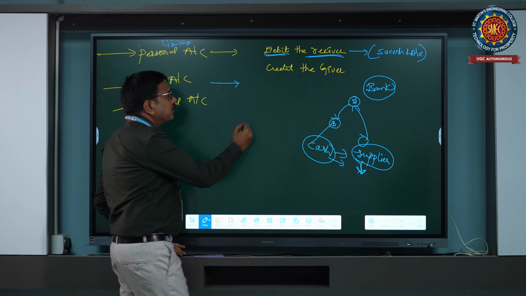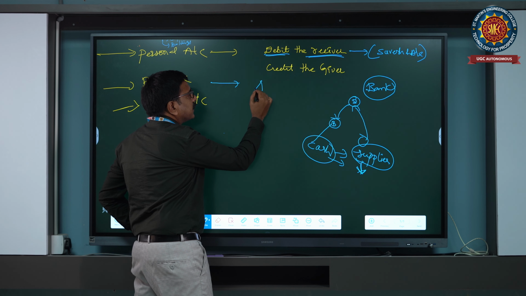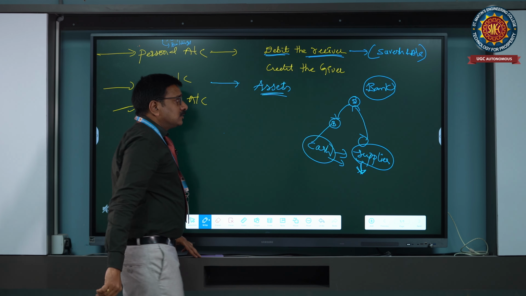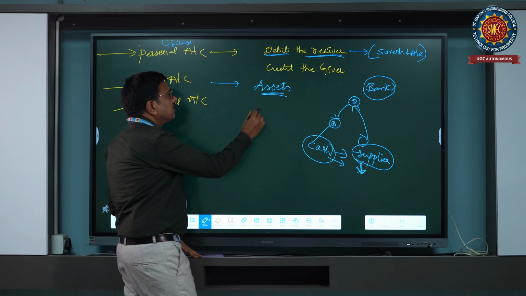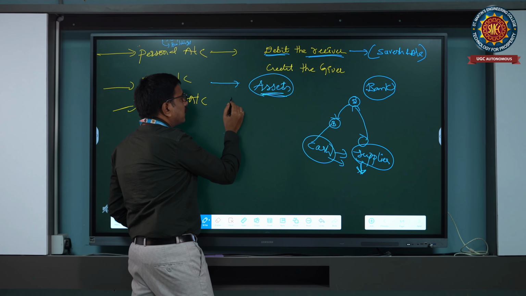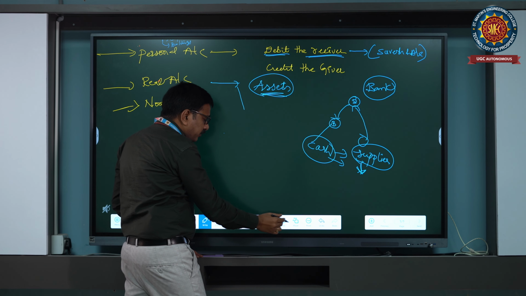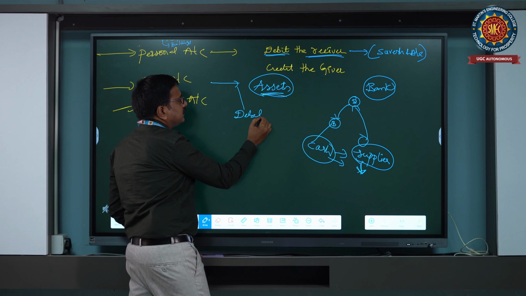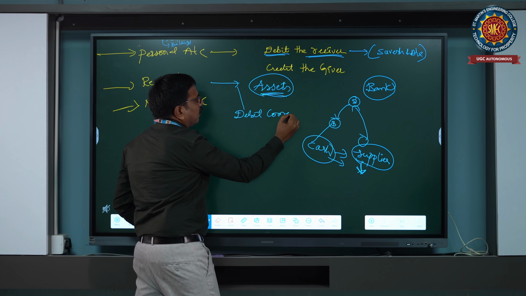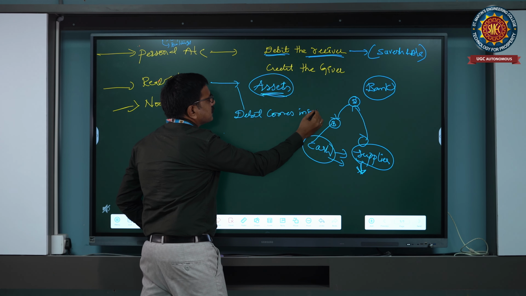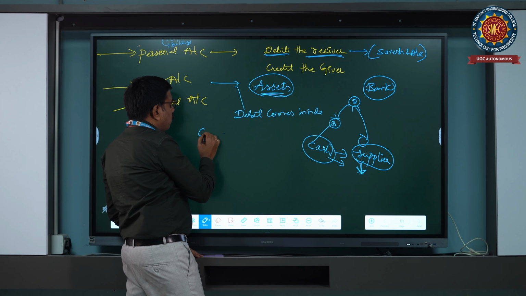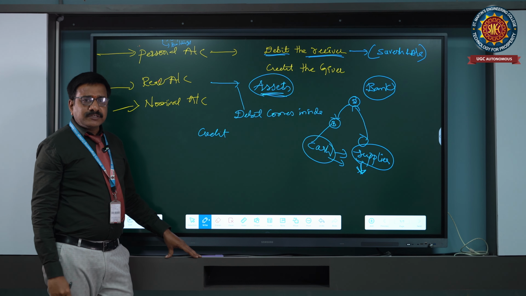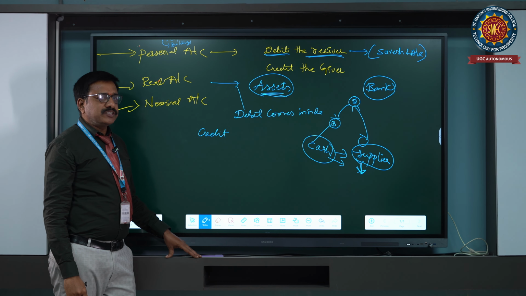Next, what comes under real account? In real account, we consider the assets we are possessing, and for example any cash we are paying. What is the rule of the real account? Debit what comes inside the business, credit what goes outside the business.